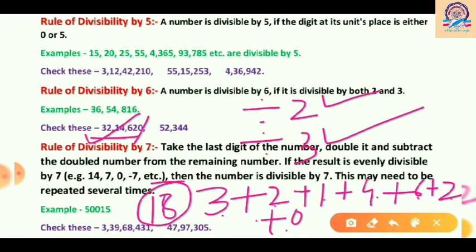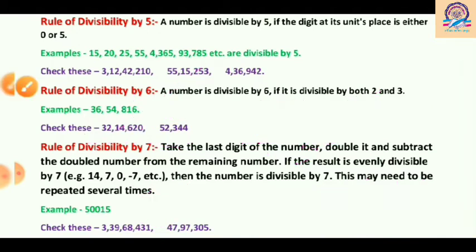So we can say that 32,14,620 is divisible by 2 and 3. It means it will also be divisible by 6. Now the next number we have is 52,344. So dear students, check this number yourself and write the answer in the comment section, whether 52,344 is divisible by 6 or not.